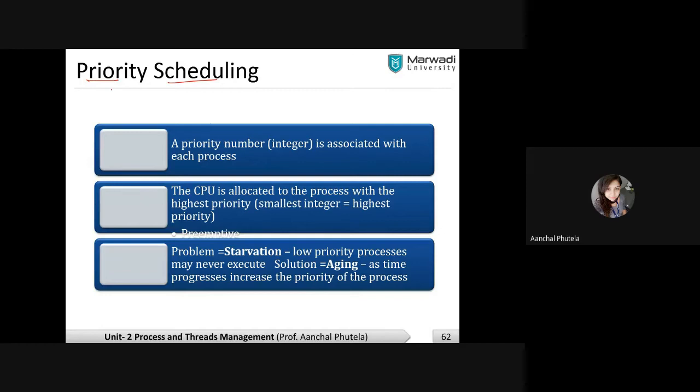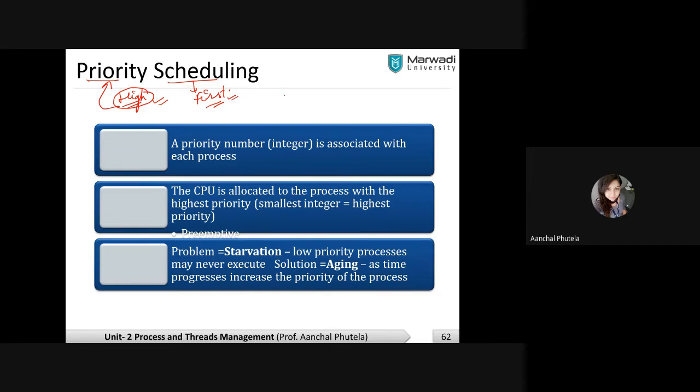As per the priority of the process, as we have discussed in many of the algorithms, like in first come first serve, the processes which come first will be served first. So in priority scheduling, how will we allocate the CPU? The process which has high priority will be scheduled first. What I am saying here is, in priority scheduling, the process which has high priority will be scheduled first.